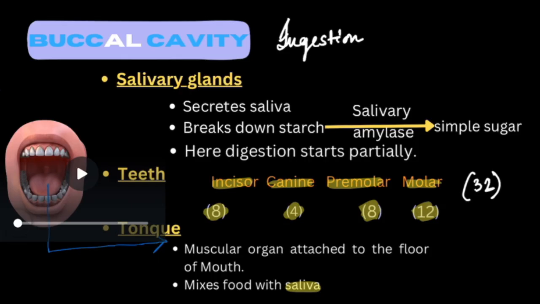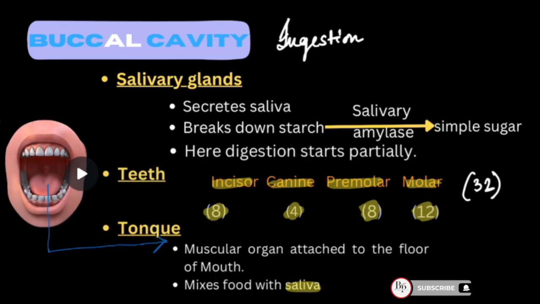Now the saliva is produced inside our salivary glands. हमारे बॉडी के अंदर 3 pairs of salivary glands are present. There are 3 pairs of salivary glands in our mouth. They secrete saliva, okay. Now saliva not only mixes the food but it also helps in partial digestion. Now what do you mean by partial digestion? Partial digestion, because within the saliva there is an enzyme.